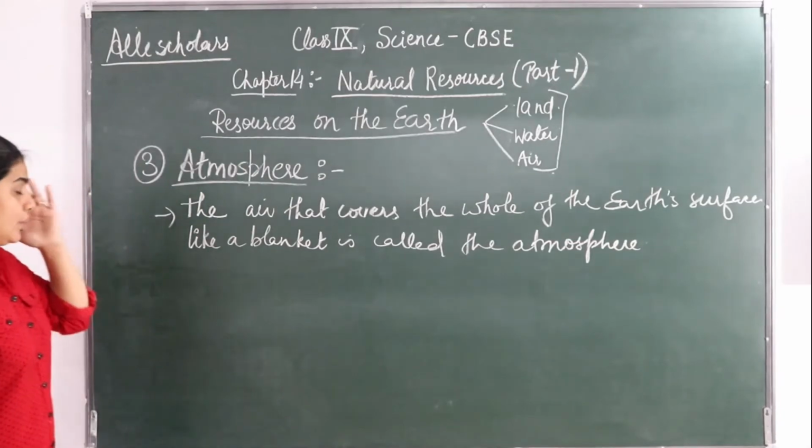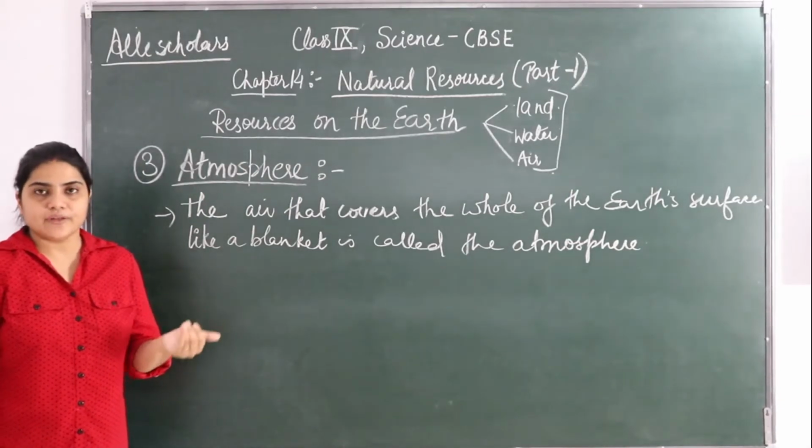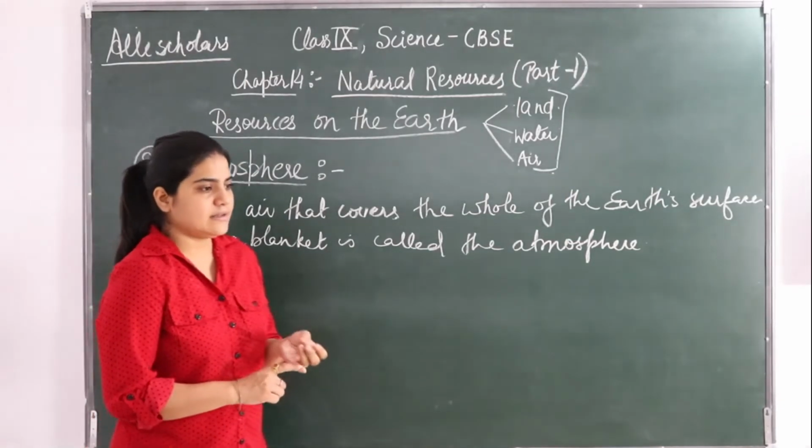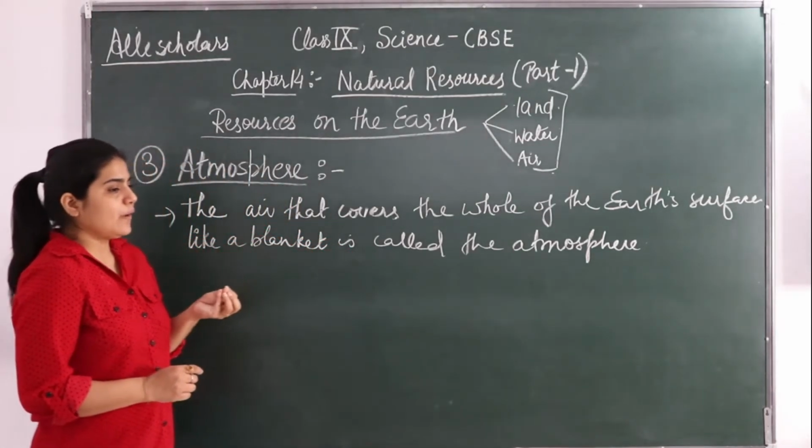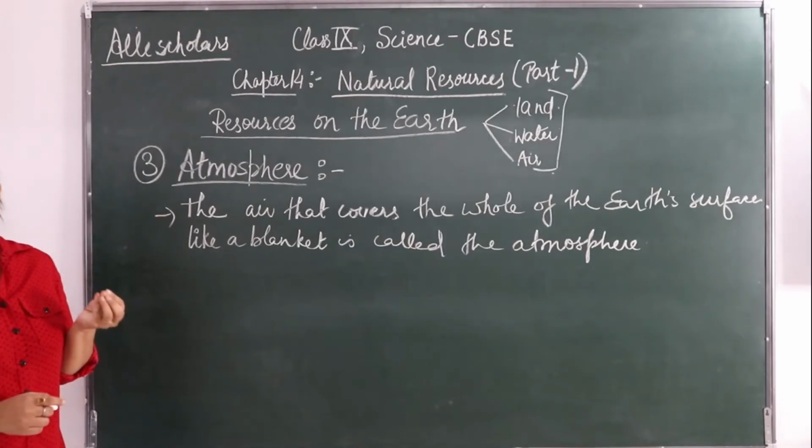Okay, so it contains different kinds of gases such as oxygen, nitrogen, carbon dioxide, which are required for the survival on the earth.